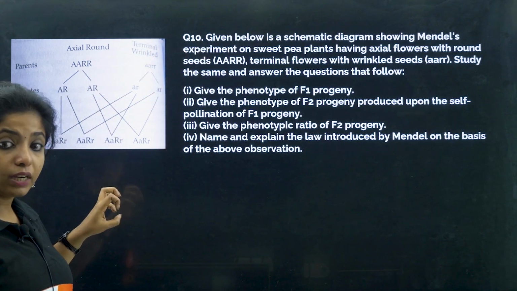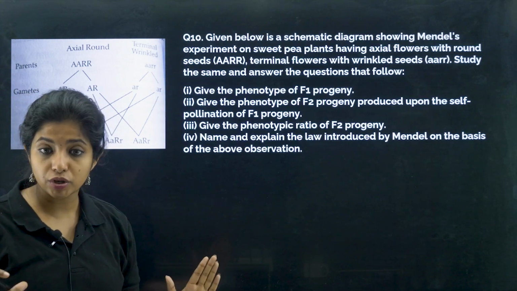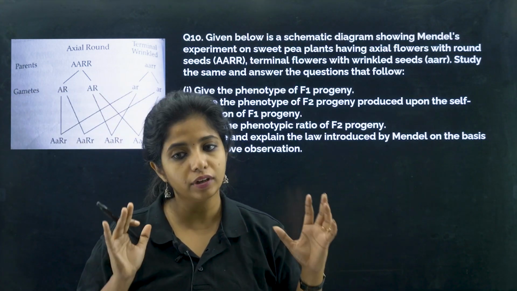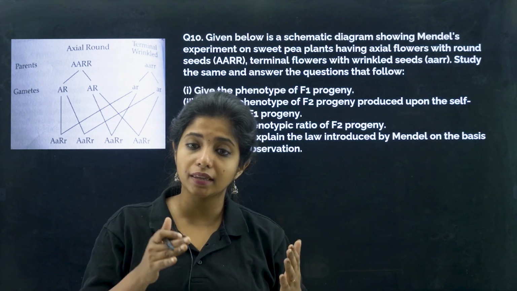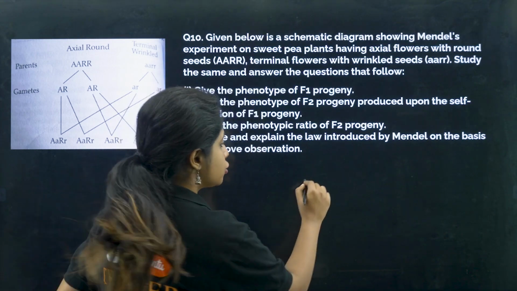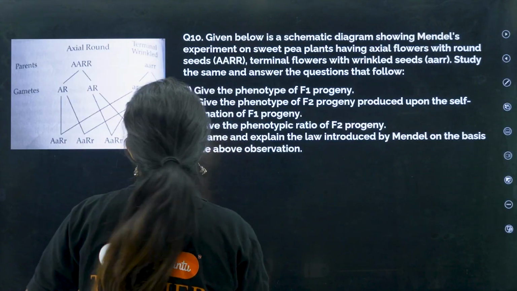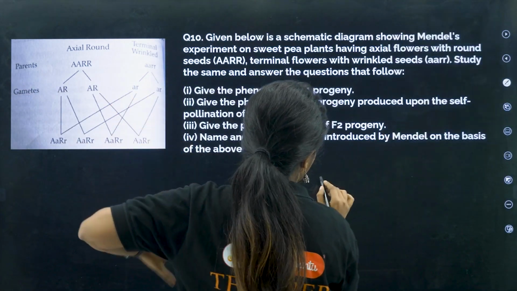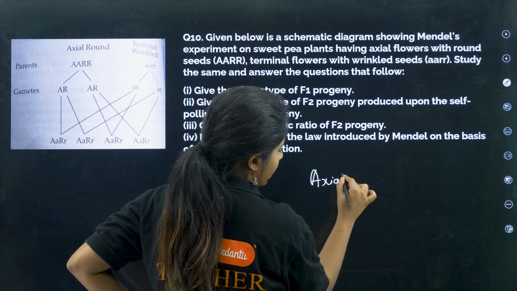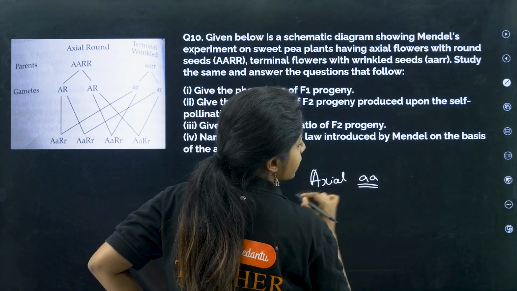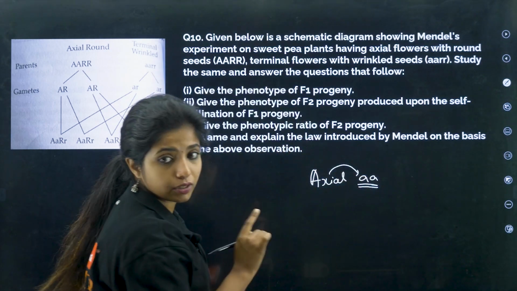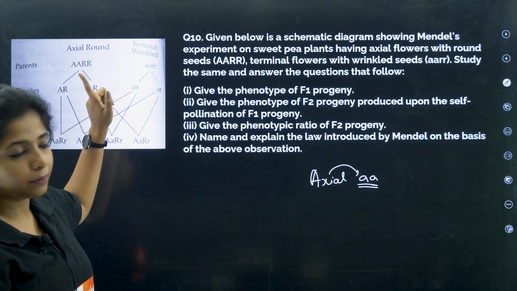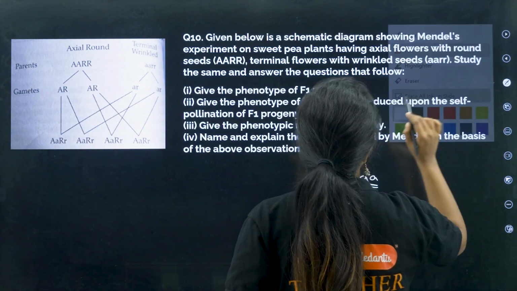Now if it is mentioned like this, it is well and good. If they are saying something else, go according to the question. Actually, axial is always dominant over terminal. But if in your question axial is shown like this, written in small letters, that means they are saying that axial is recessive in this condition. Over here they have clearly mentioned that axial is dominant because capital A is mentioned. So let's keep it like that only.